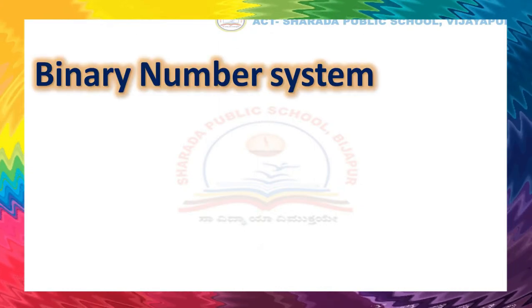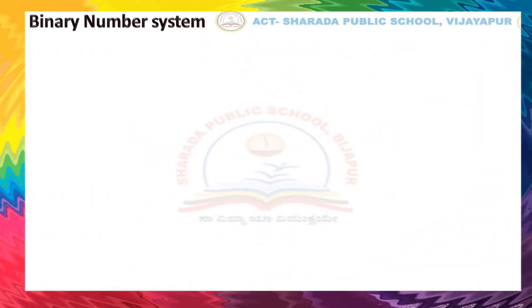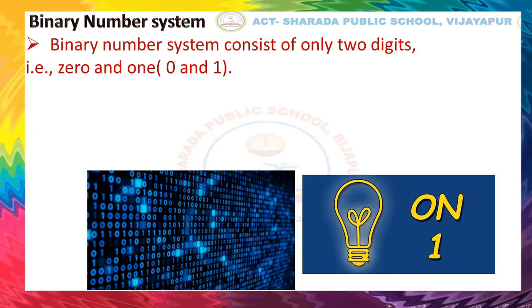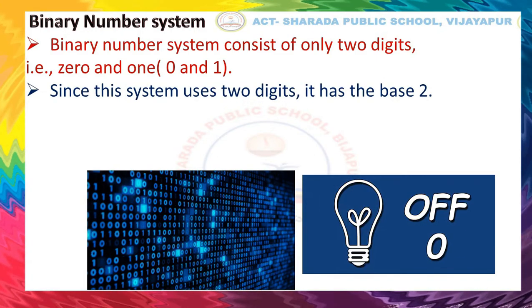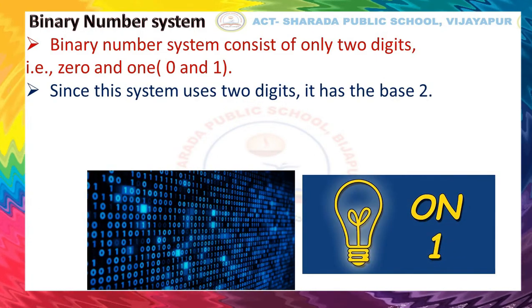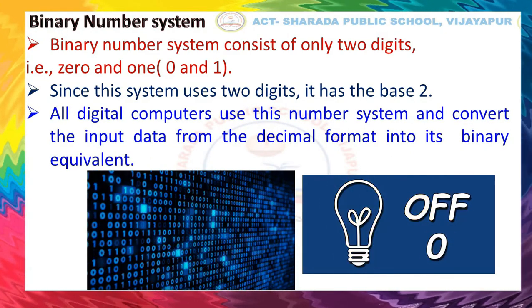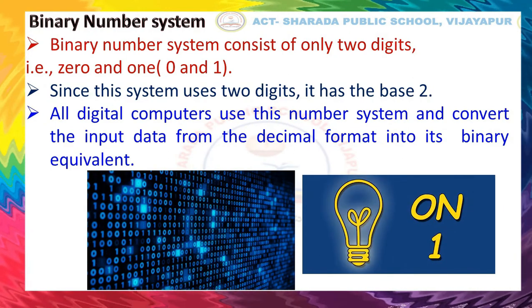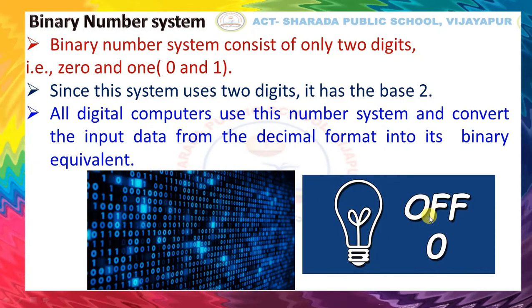Let us move to the topic binary number system. The binary number system consists of only two digits, that is 0 and 1. Since this system uses two digits, it has the base 2. All digital computers use this number system and convert the input data from the decimal format into its binary equivalent. Children, here 1 represents the on state and 0 represents the off state.